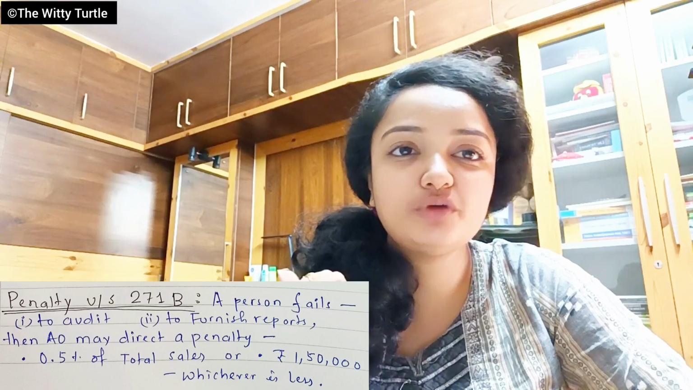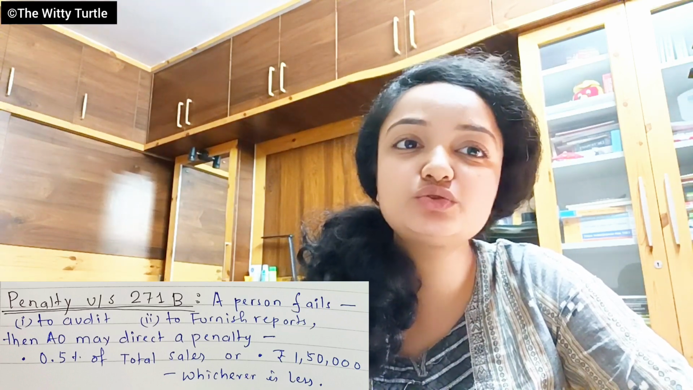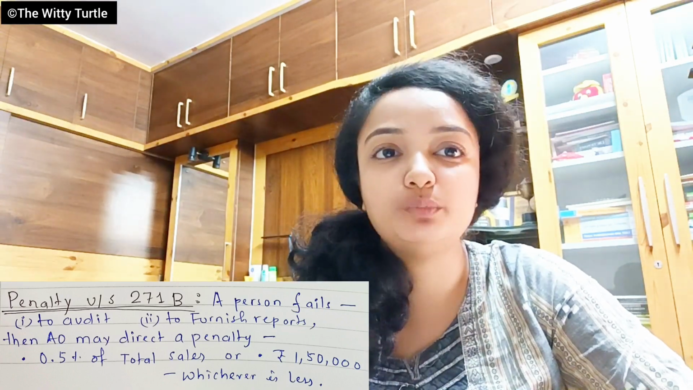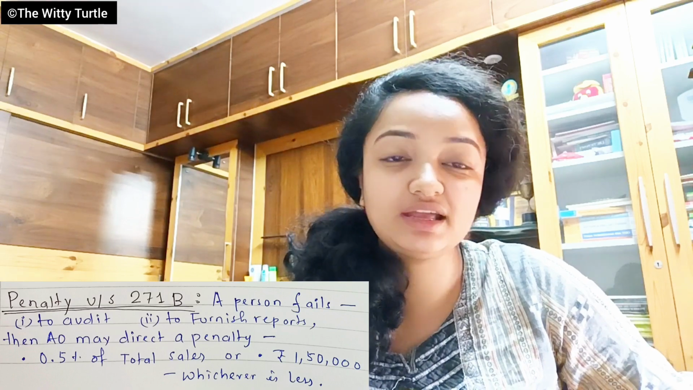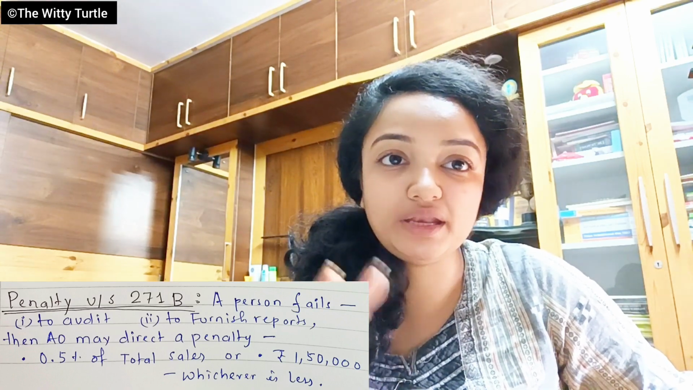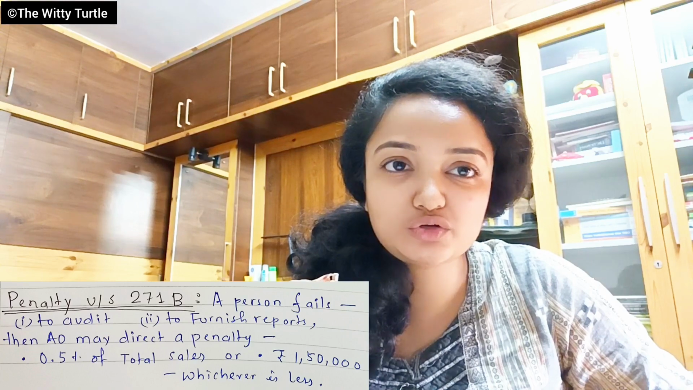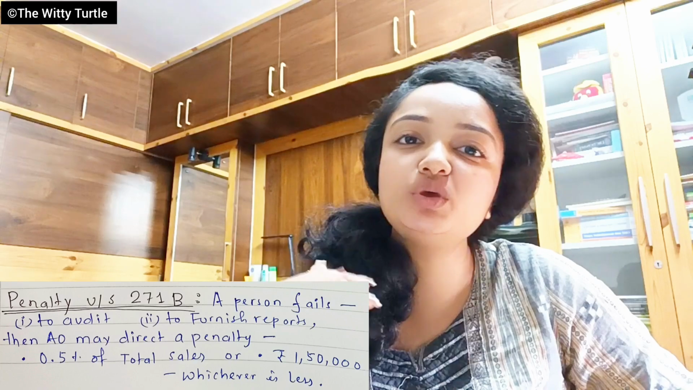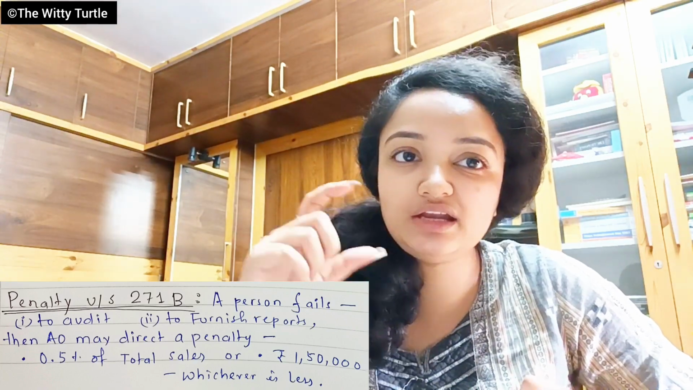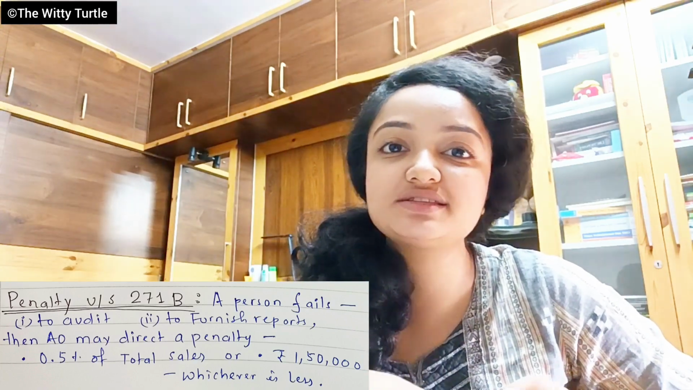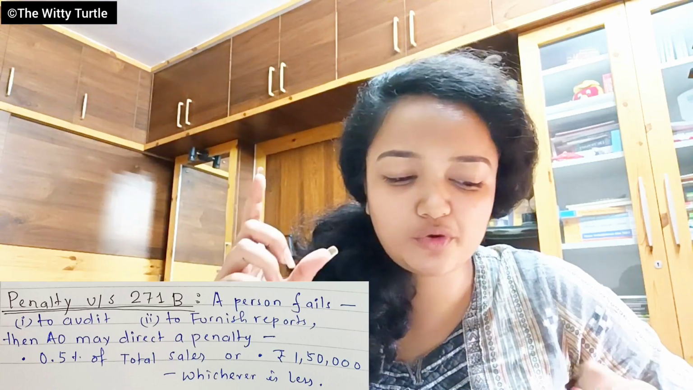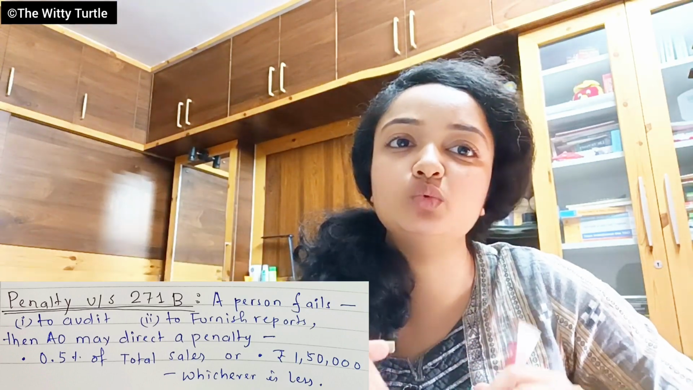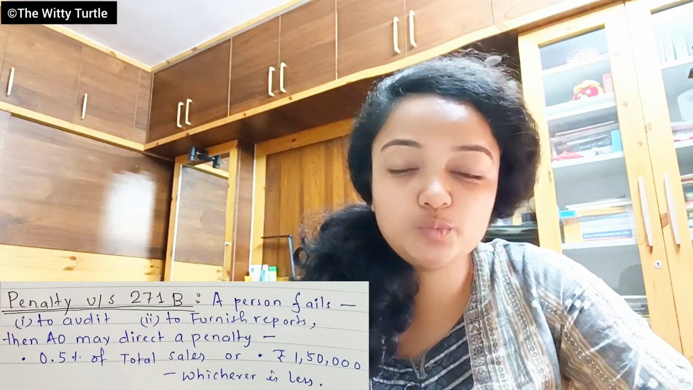It says that if a person fails to get the books of accounts audited and fails to furnish the report before the due date, then the AO may direct a penalty of 0.5% of the total turnover or rupees 1,50,000, whichever is less. That amount the assessee has to pay as penalty, right? 0.5% of total sales or total turnover or 1,50,000, whichever amount is less. I hope this is clear.